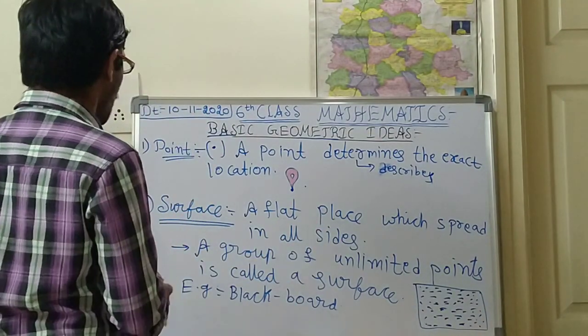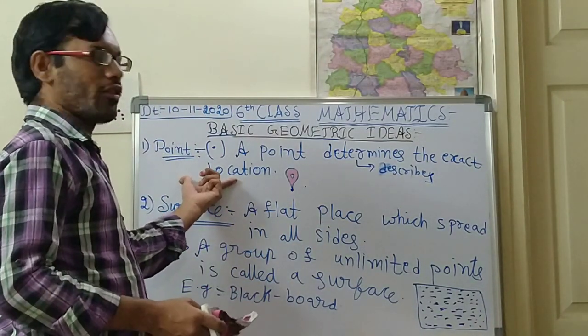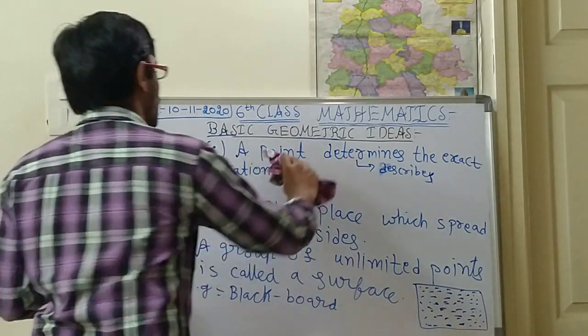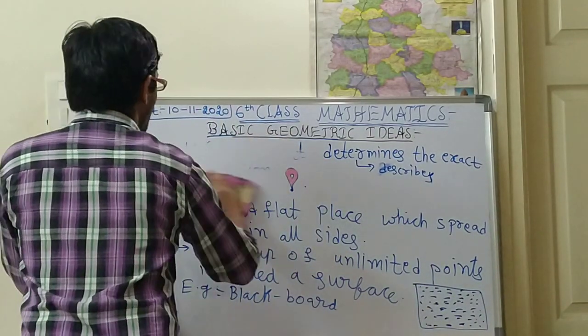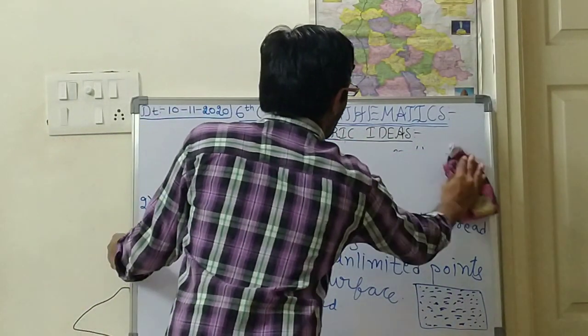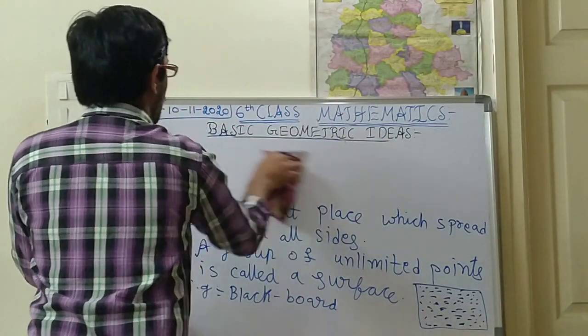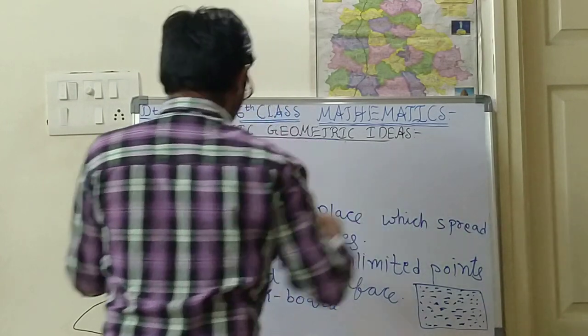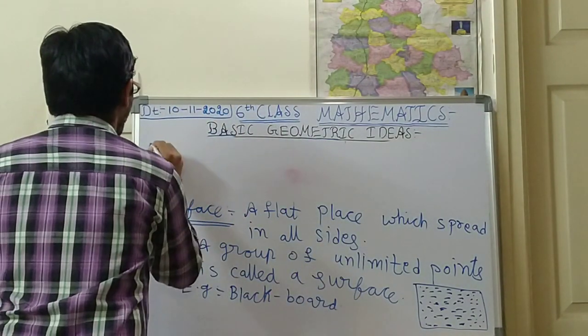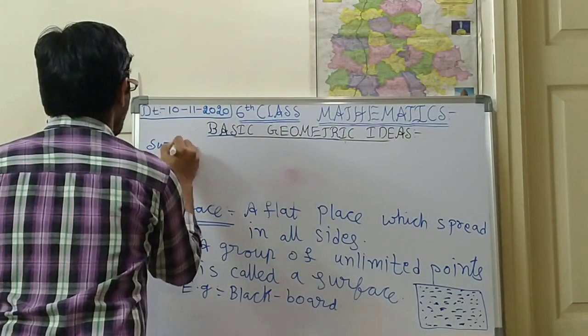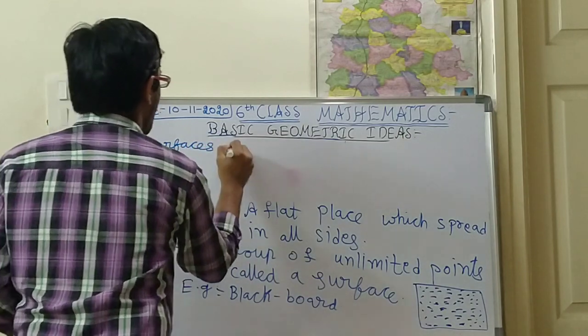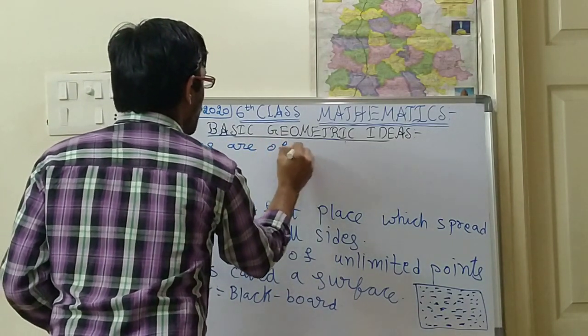One more thing, in the surface there are 2 types of surface. Please note down, children. I think you have completed this point. I am rubbing this point. Write down, children: Surfaces are of two types.